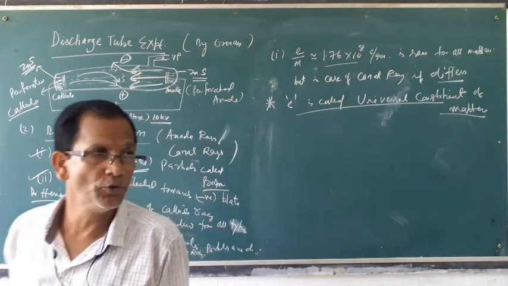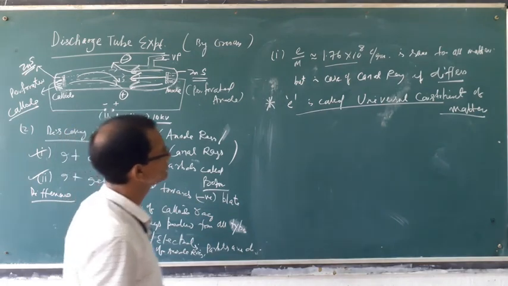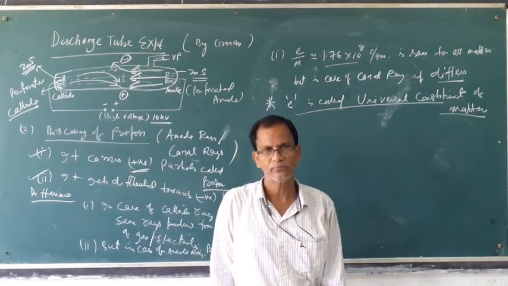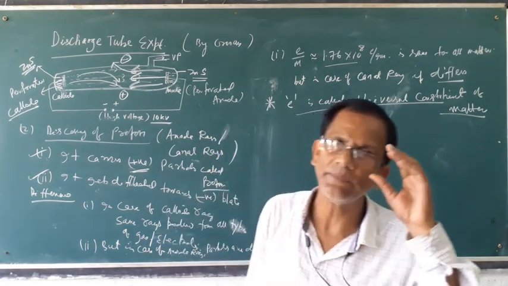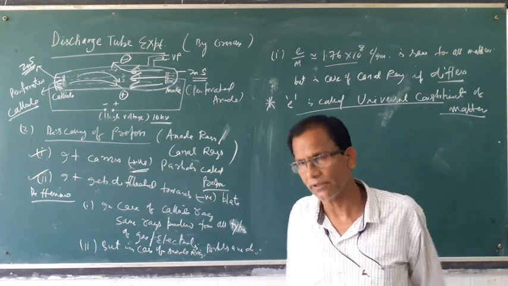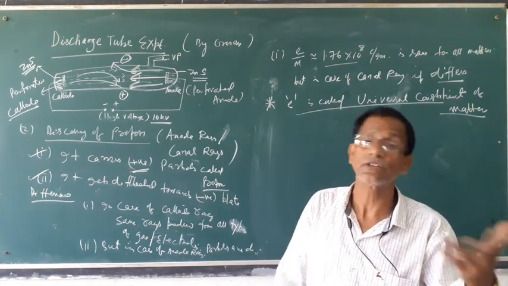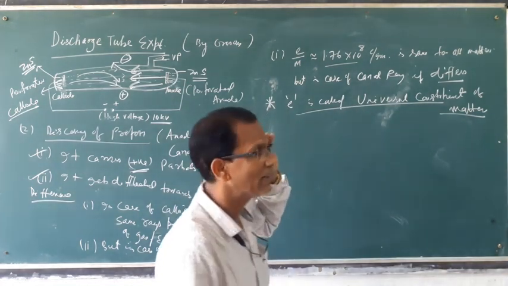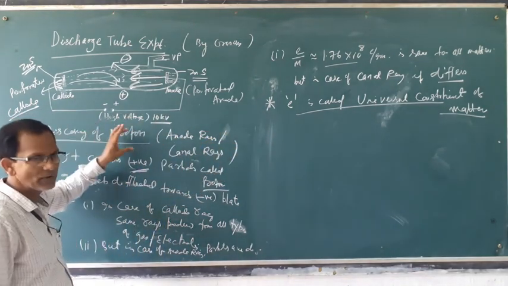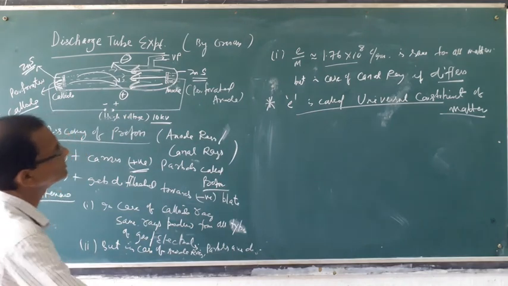It means every atom contains similar electrons. All electrons are the same in all matter, but protons are not the same in all matter. This is the main difference between the study of anode rays and cathode rays.